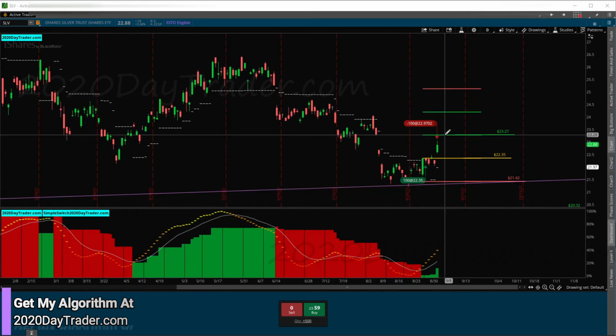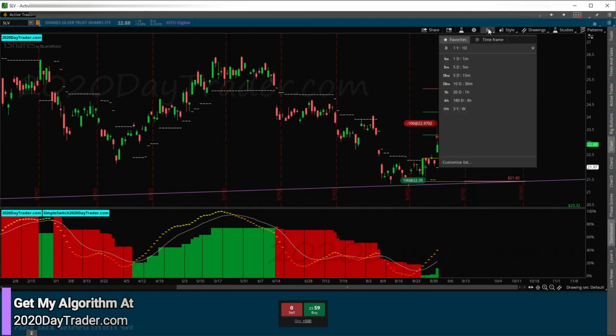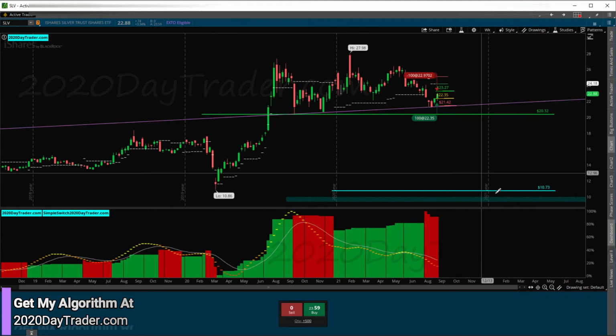Silver, though, definitely is looking like it wants to hit that target that we talked about. Still looks good short term. On the weekly, let's see where we're at over here on the weekly. On the weekly, it still looks not great. Not great at all, and we're coming up towards what could be a trend line here.